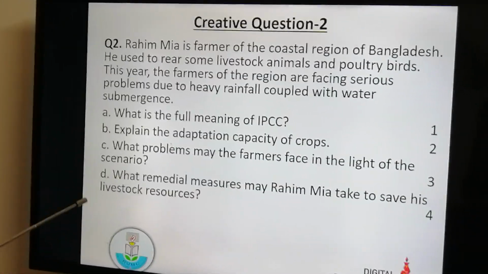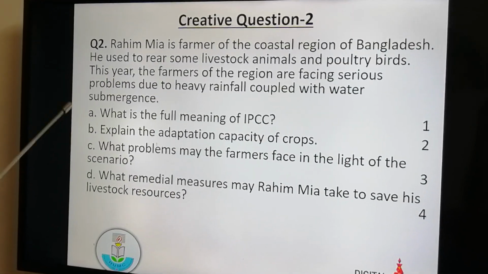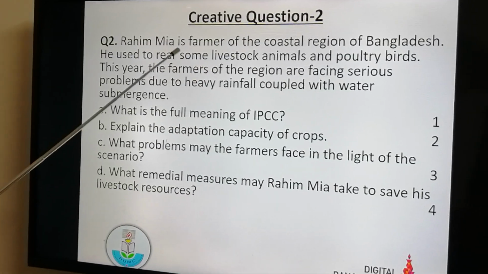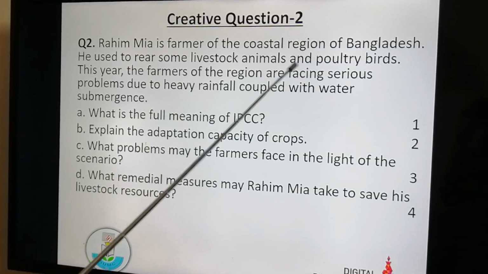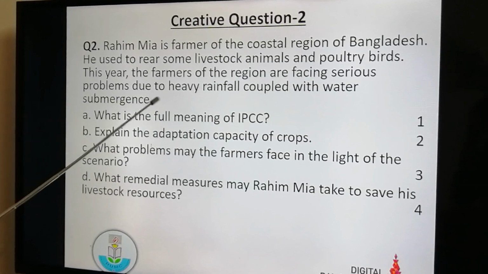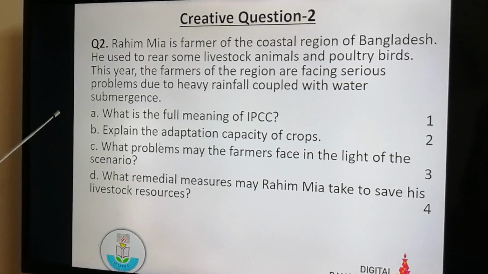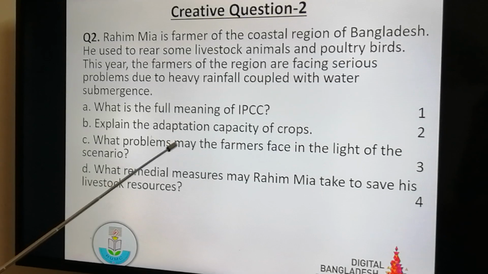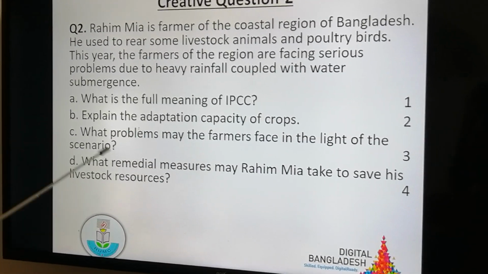Now, question number 2. Creative question number 2. What is the scenario? Rohingya is a farmer of the coastal region of Bangladesh. He used to rear some livestock animals and poultry birds. This year, the farmers of the region are facing serious problems due to heavy rainfall coupled with water submergence. Now, question A. What is the full meaning of IPCC? We have already discussed earlier what is the full meaning of IPCC.